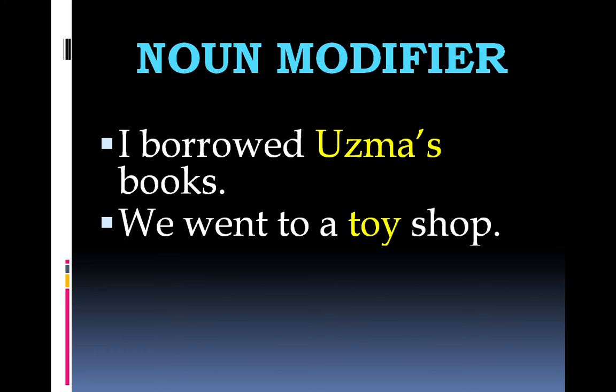So belonging to Uzma is also a characteristic of the books, and all words which tell us about the characteristics or qualities of nouns, we call them noun modifiers. They're called adjectives, but obviously there are so many other types of words which function as noun modifiers. So noun modification or noun modifier is a broader term. Uzma's is not an adjective, it's a noun, possessive case of noun Uzma, and it's showing the possession of books, and by showing the possession of books it's adding something to the meaning of books, so we call it a noun modifier.